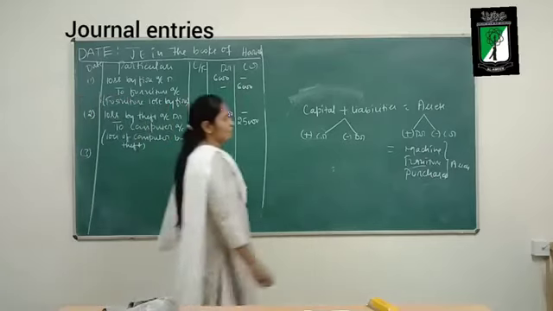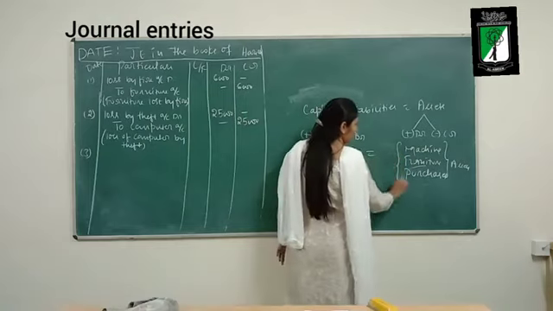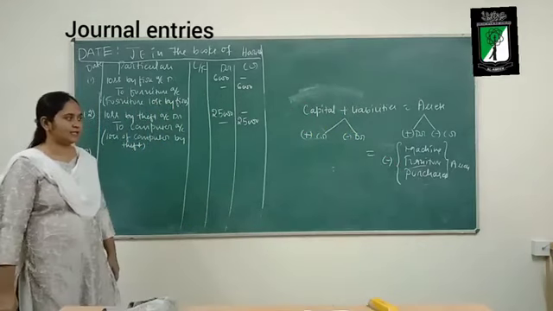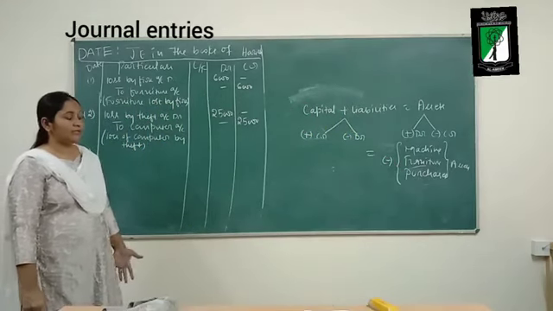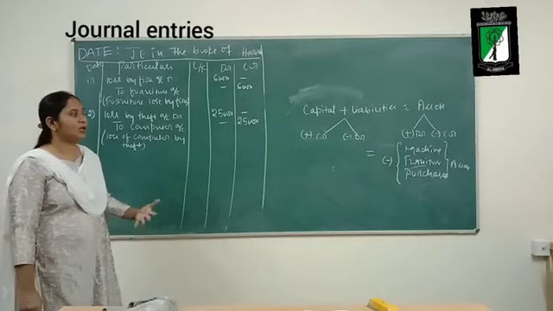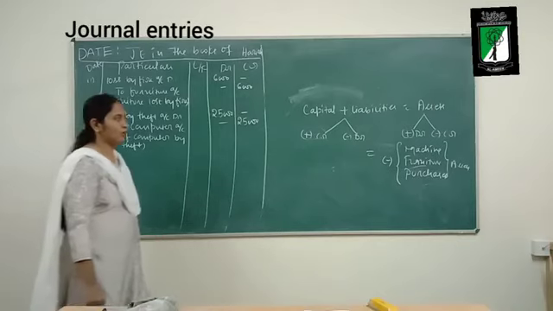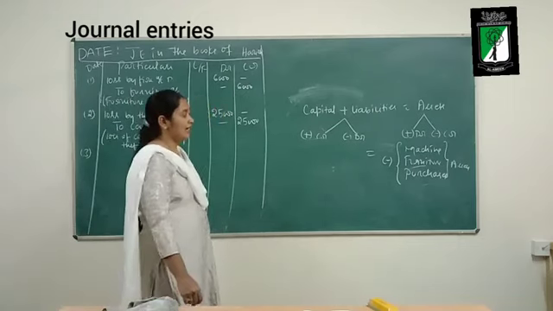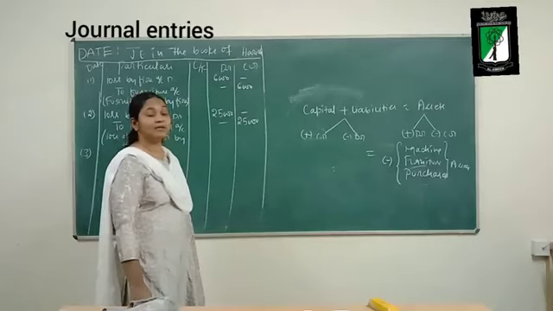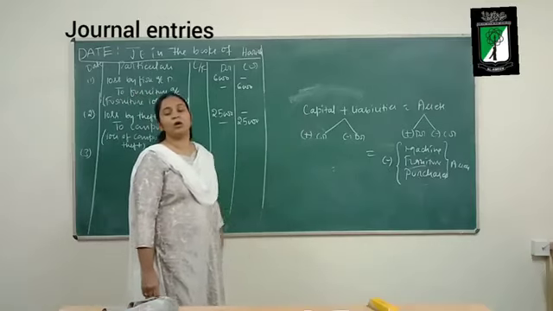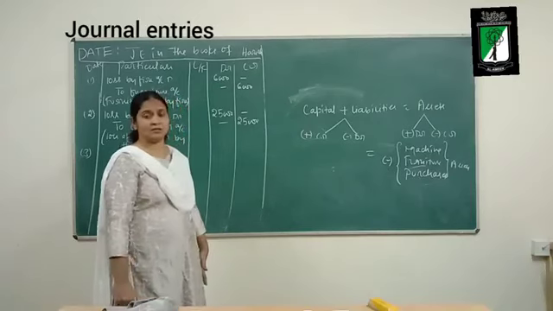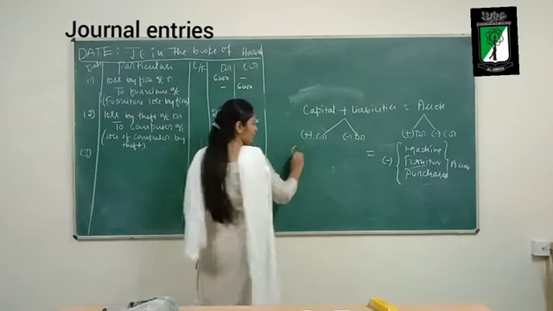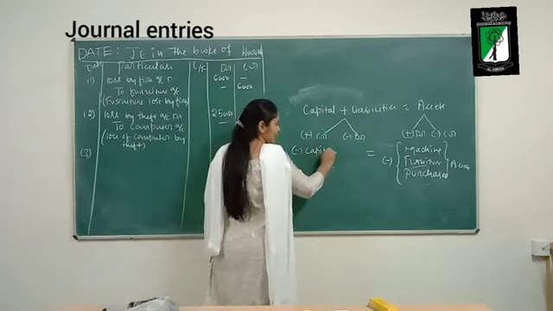Okay. So what is happening to all these three assets? There is a loss. There is a decline in the value of all these three assets because of the occurrence of fire. And what is another impact? Capital. It is a loss. Okay. So this will have an effect on my capital.